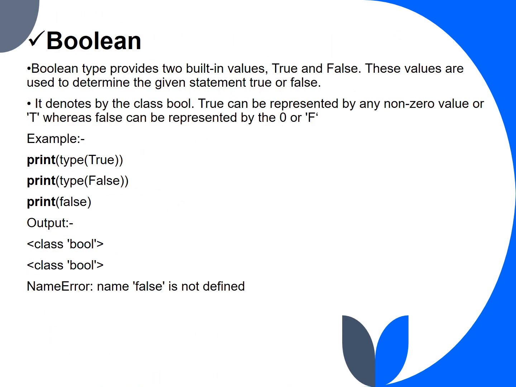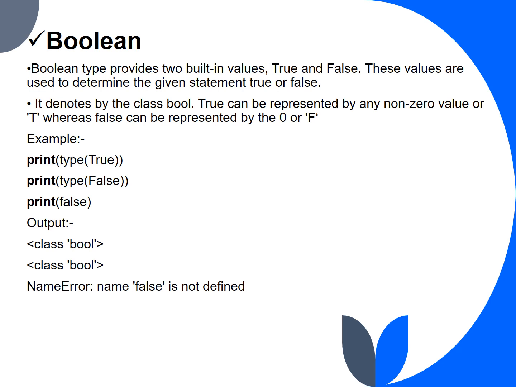Boolean. Boolean types provide two built-in values, true and false. These values are used to determine whether a given statement is true or false. It is denoted by the class bool. True can be represented by any non-zero value or t, whereas false can be represented by 0 or f.